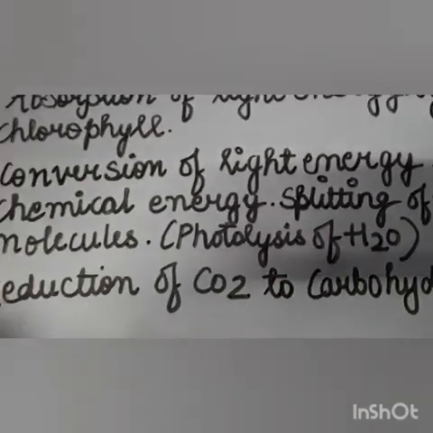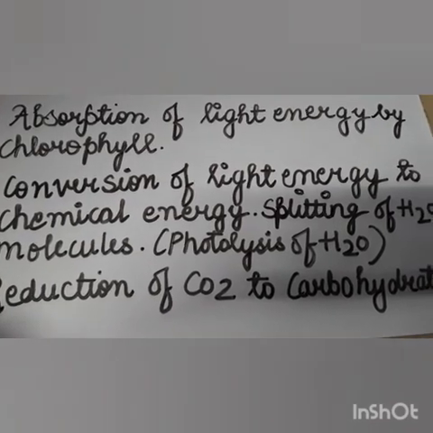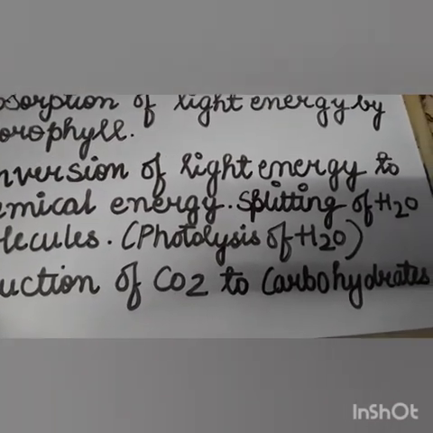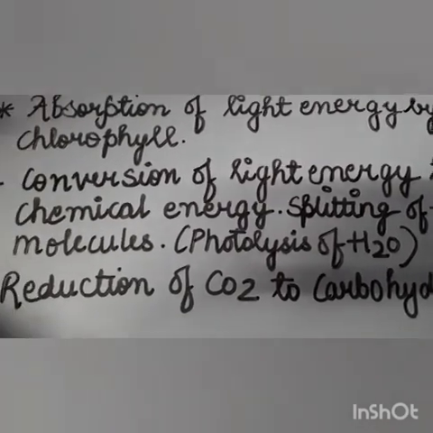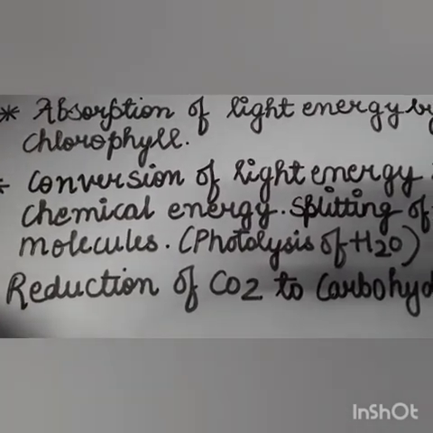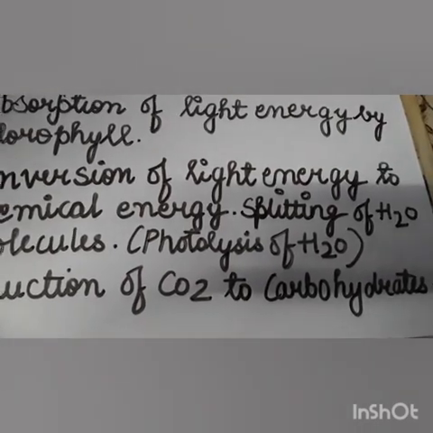And after this, third step, reduction of carbon dioxide to carbohydrates. Carbohydrates, glucose. Means the last step is when the plant converts this carbon dioxide to carbohydrates.